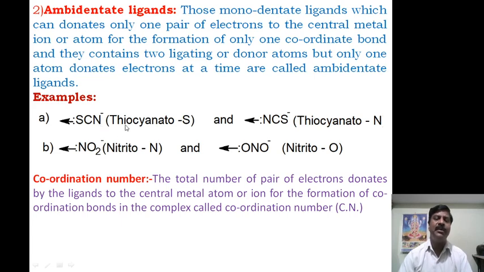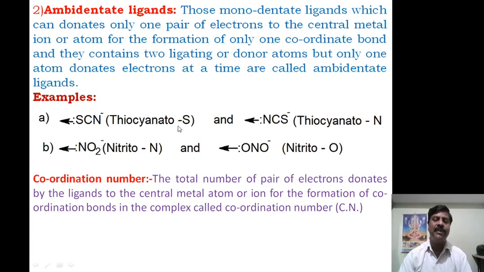Here the example is thiocyanate S. Here sulfur has the ability to donate a pair of electrons. Nitrogen also has the ability to donate. Here two ligating atoms are donor groups, but at a time only one atom acts as a donor.